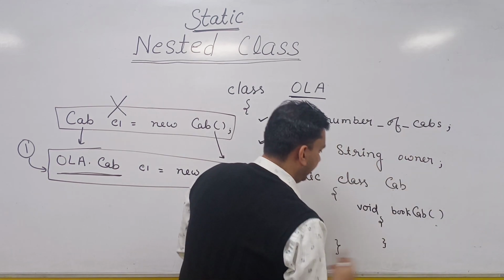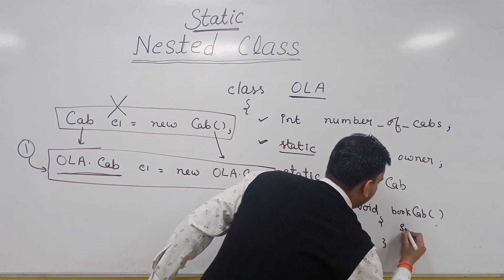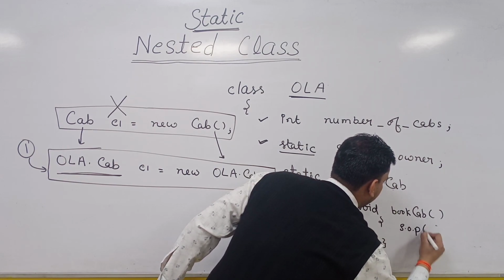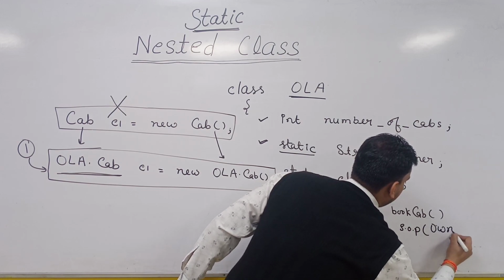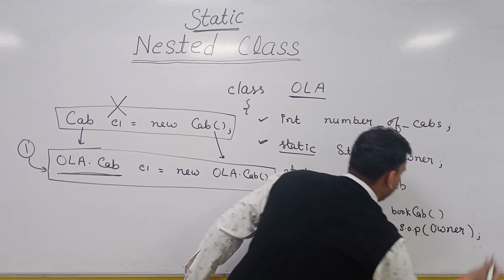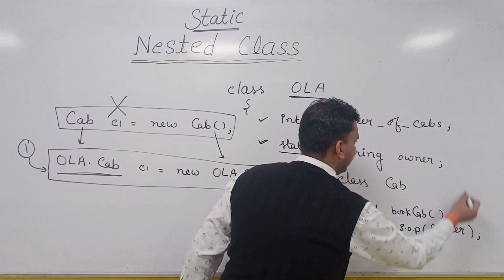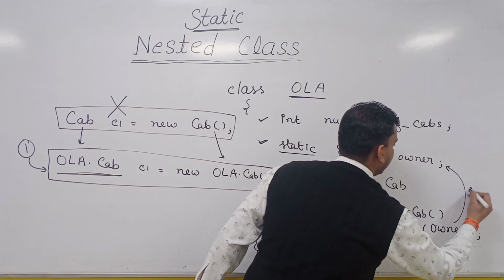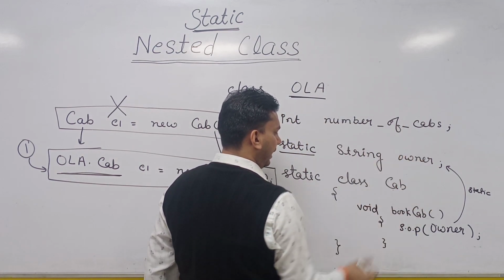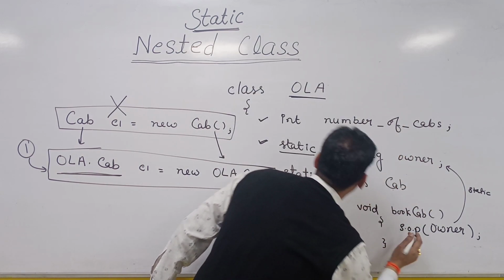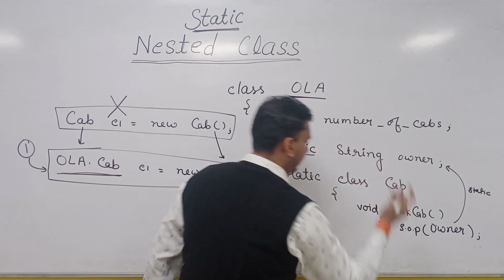Let's say I want to print the owner here. So I'll be writing System.out.println, and directly write owner. You can access it directly because it is static. But if you want to access number of cabs, you cannot access it. What you have to do is create the object of Ola.